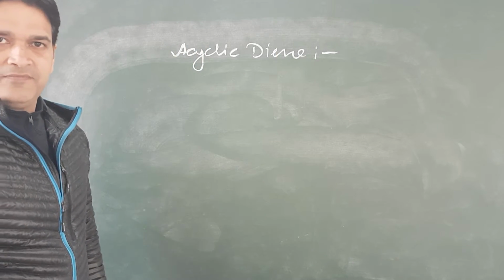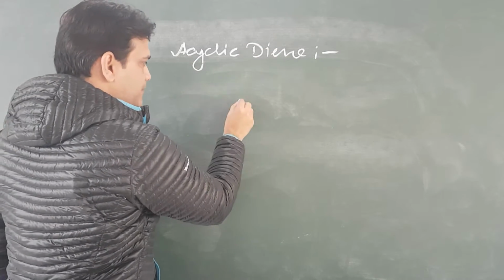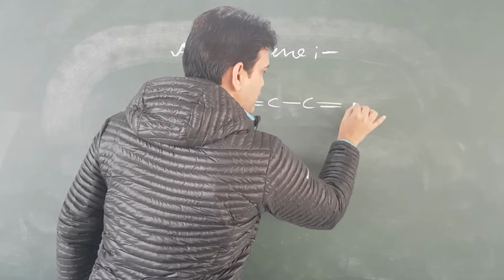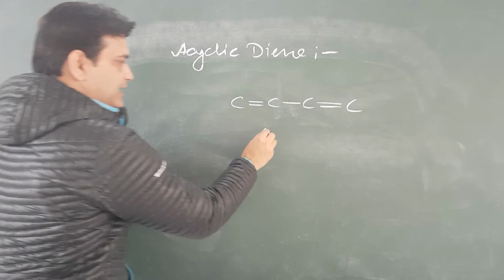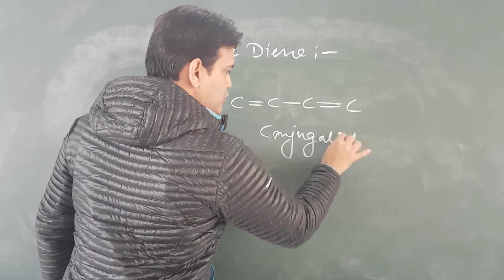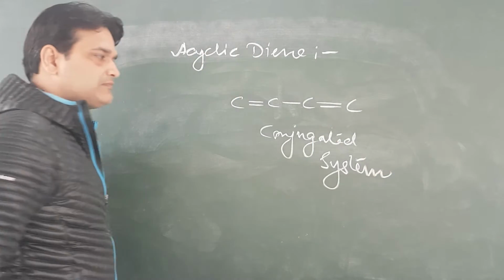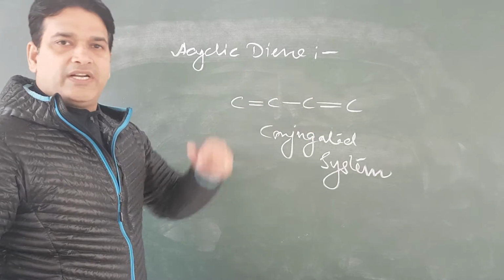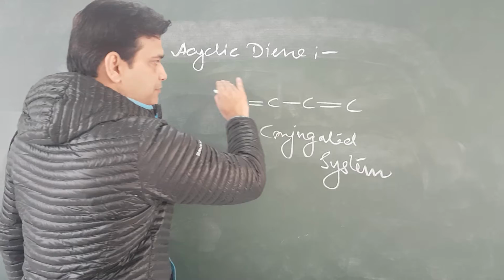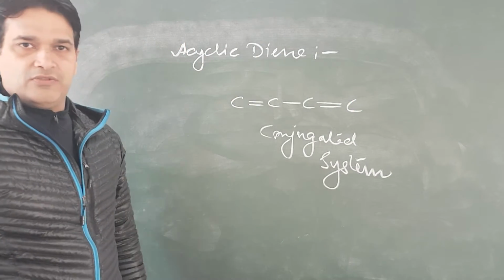Acyclic dienes should be a conjugated system like C double bond C, single bond C, double bond C. This is the conjugated system. Why is it a conjugated system? Because the double bonds are making possible the delocalization of the pi electrons.